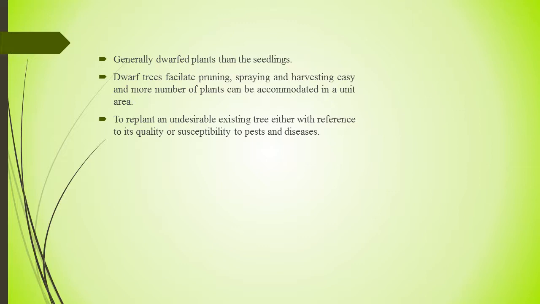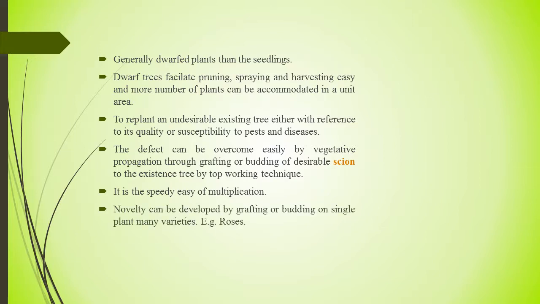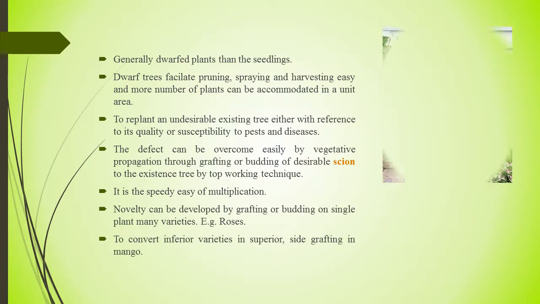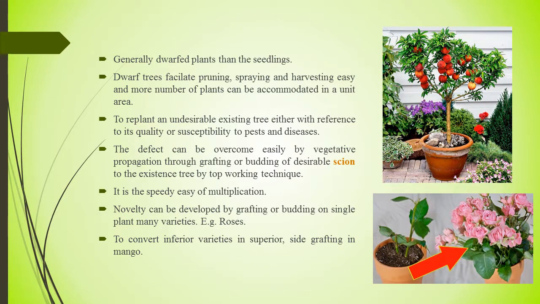So many plants are propagated by vegetative means because of the speed and ease of multiplication. Novelty can be developed by grafting or budding on single plants, many varieties, for example roses of different varieties, to convert inferior varieties into superior varieties. Side grafting in mango is possible by this method. So you can see here an apple dwarf plant in a pot and a rose variety.